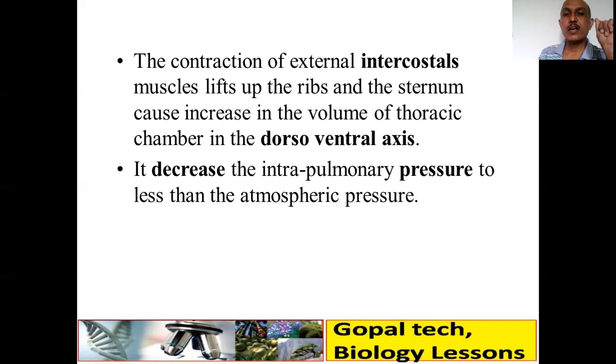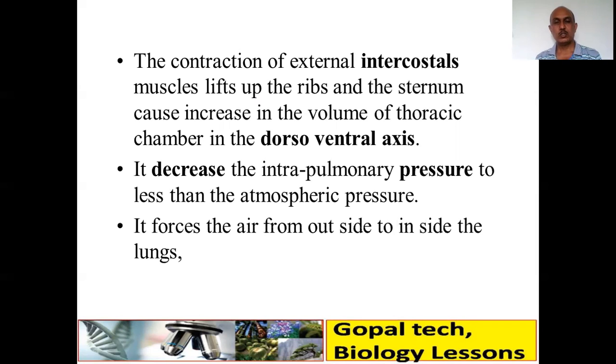It decreases the intrapulmonary pressure to less than the atmospheric pressure, so it forces the air from outside to inside the lungs. So there should be this situation, that is, pressure in the alveoli is less than pressure in the atmosphere. Then only the air will enter. And this is due to the external intercostal muscles and diaphragm muscles.